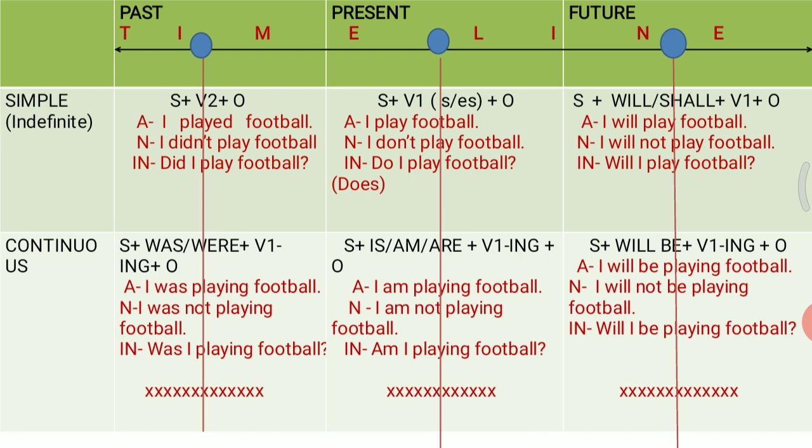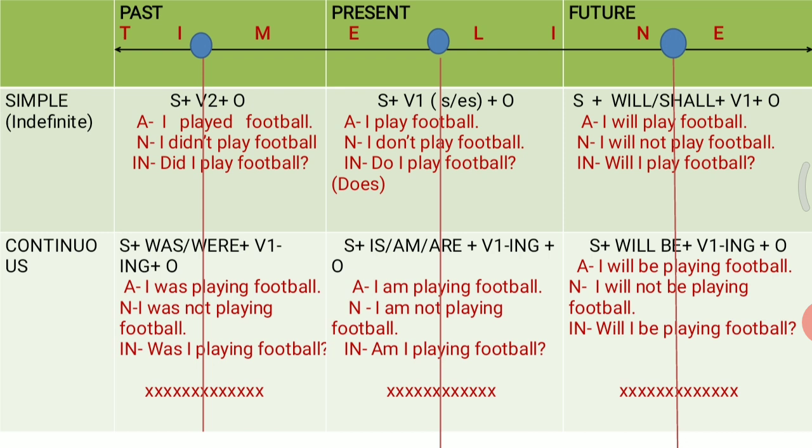Now moving on to your present continuous tense. Now look at the sentence structure. Subject plus is, am, are plus verb first form with ing plus object. Now when I say I am playing football, in this sentence the action is continuing at present.